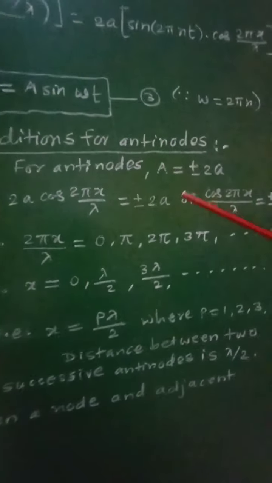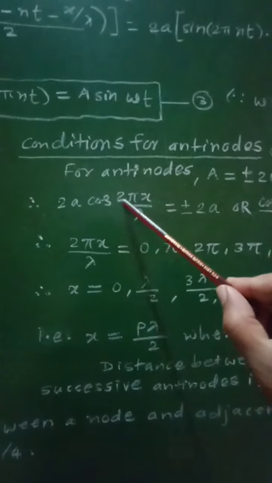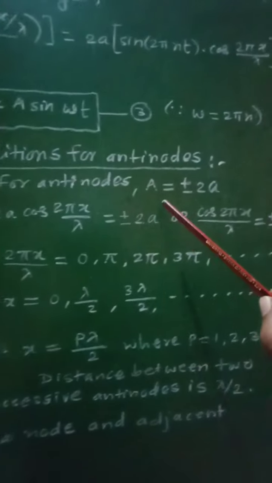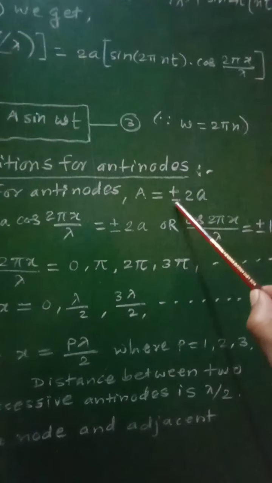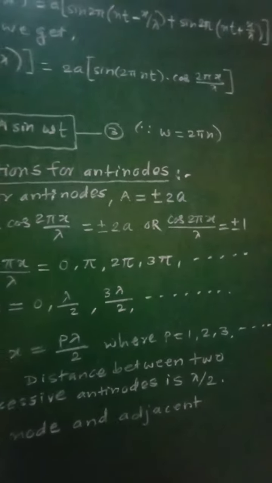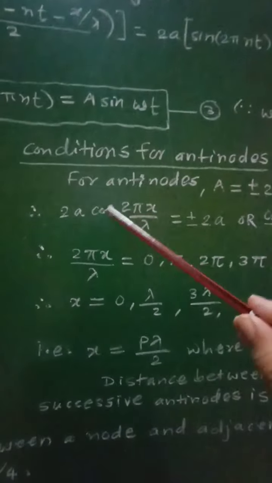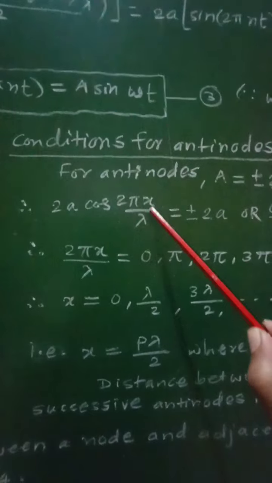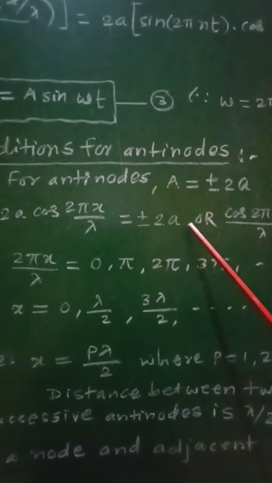If you consider the amplitude 2a cos(2πx/λ), it must have its maximum value, which is plus or minus 2a. Therefore we can write 2a cos(2πx/λ) must be equal to plus or minus 2a.